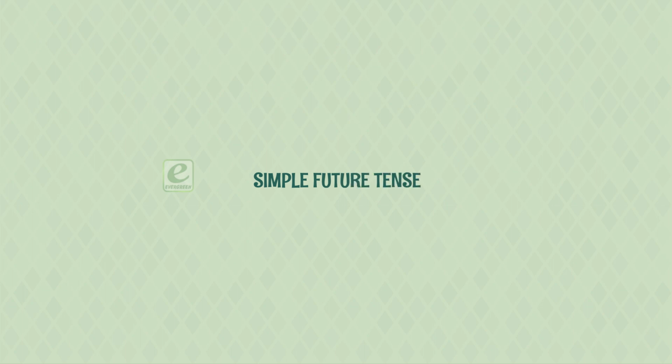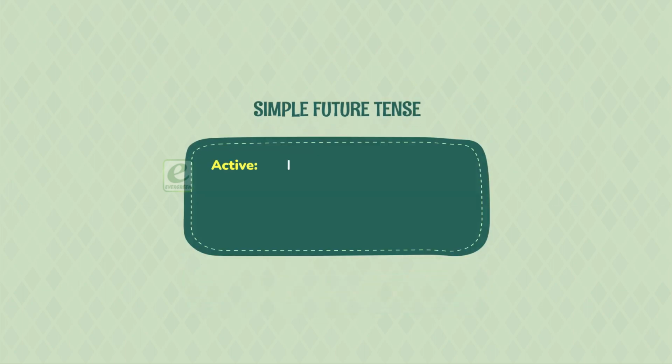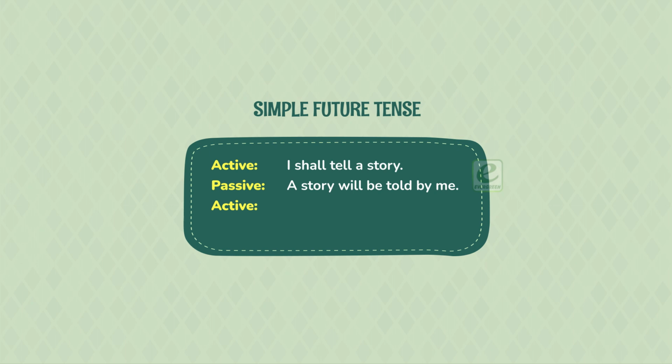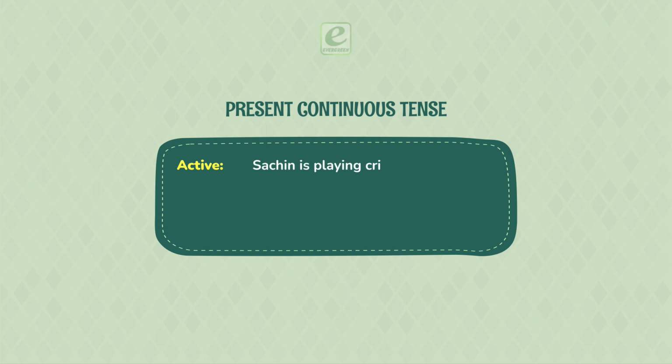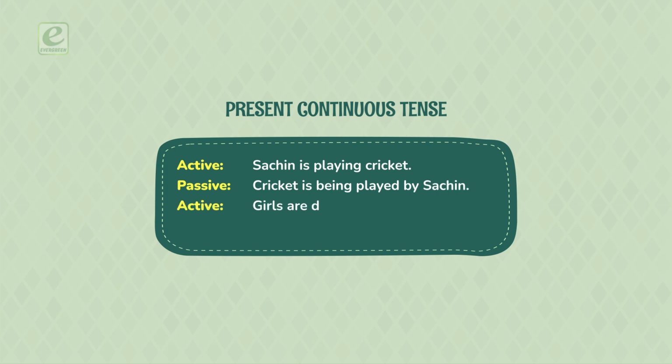Simple future tense. Active: I shall tell a story. Passive: a story will be told by me. Active: she will buy fruit. Passive: fruit will be bought by her. Present continuous tense. Active: Sachin is playing cricket. Passive: cricket is being played by Sachin. Active: girls are decorating the room. Passive: the room is being decorated by girls.